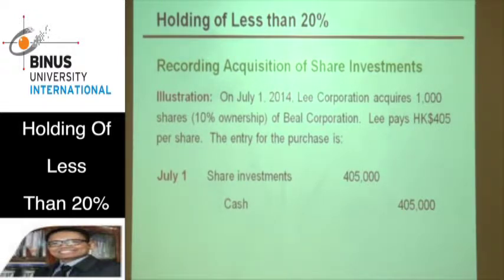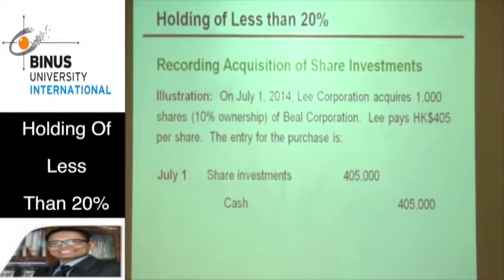Then the journal on July 1: debit share investment 405,000, and credit cash 405,000. 405,000 is taken from the price per share, 405, times 1,000 shares. This is the share investment if the holding is less than 20%.